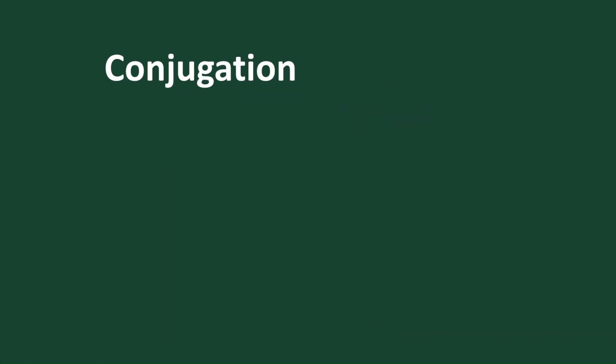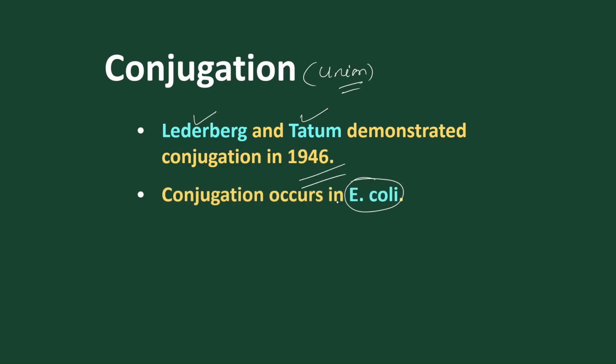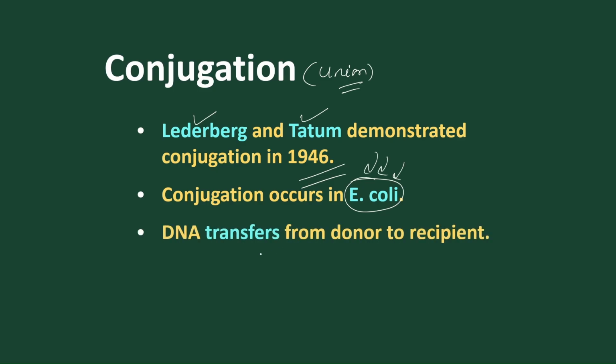Now let's move to the next method of sexual recombination, that is called conjugation. So what do you mean by conjugation? Conjugation means union. Conjugation was given by the scientists Lederberg and Tatum in the year 1946. They used the bacteria E. coli. This process was experimented on E. coli bacteria, and they found that the DNA is transferred from the donor cell to the recipient cell by the process of conjugation, with the help of a conjugation tube.